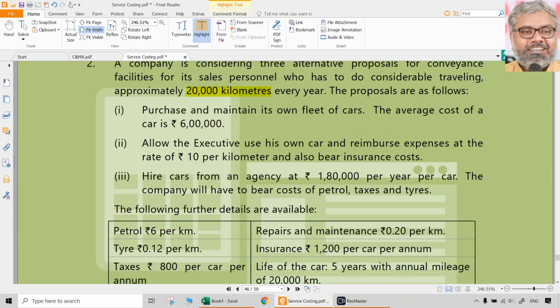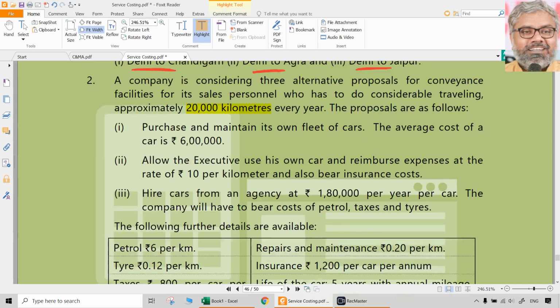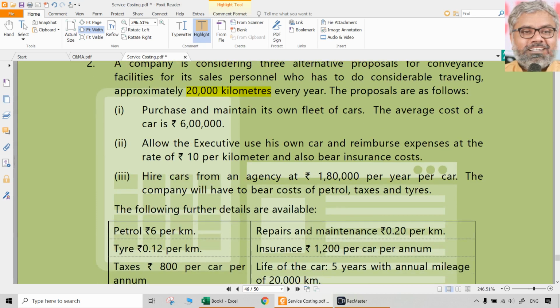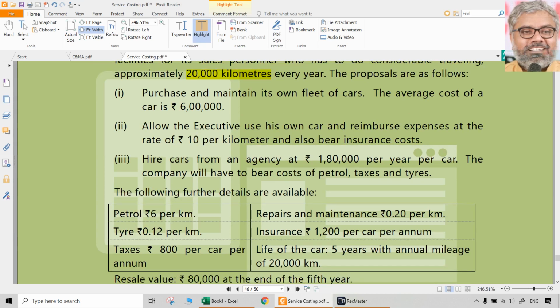Proposals are like this. Proposal 1 is purchase and maintain its own fleet of cars. Average cost of a car is 6 lakhs rupees. Second is allow the executive to use his own car and reimburse the expenses at the rate of 10 rupees per kilometer and also bear insurance cost. Third, hire the cars from an agency at the rate of 1,80,000 rupees per year per car. The company will have to bear cost of petrol, taxes and tires.